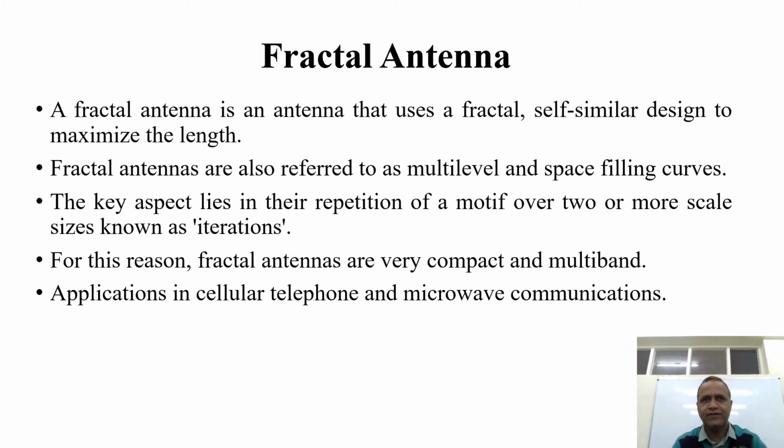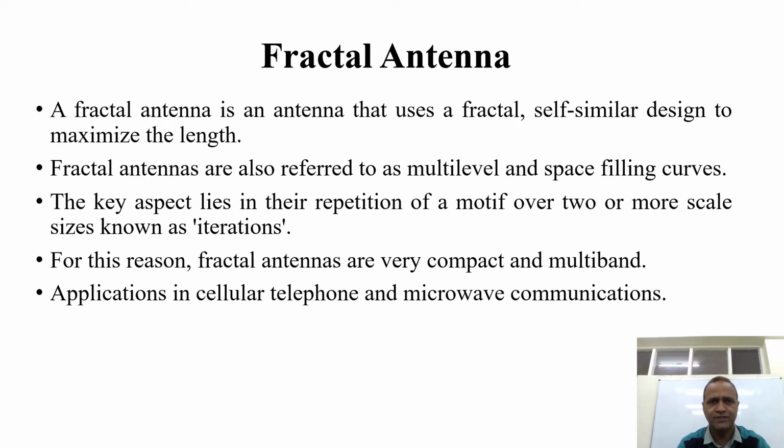So, fractal antenna. A fractal antenna is an antenna that uses a fractal self-similar design to maximize the length. Fractal antennas are also referred to as multi-level and space-filling curves, and the key aspect lies in their repetition of a motif over two or more scale sizes known as iterations.